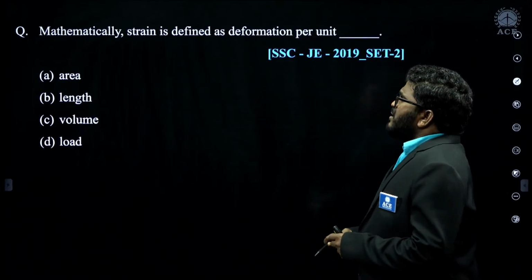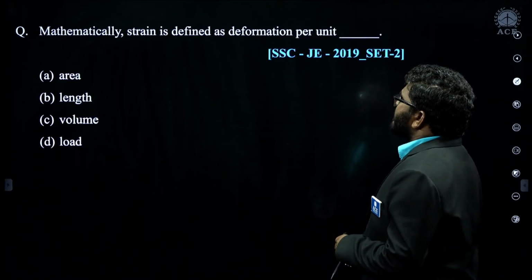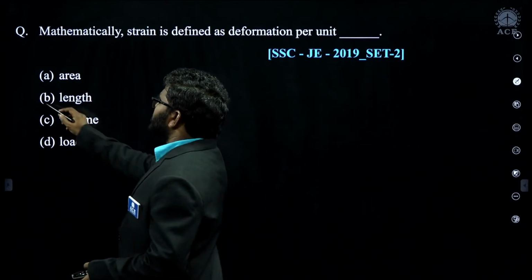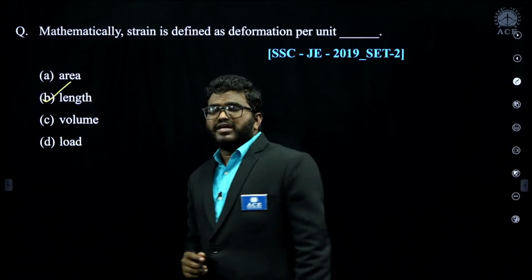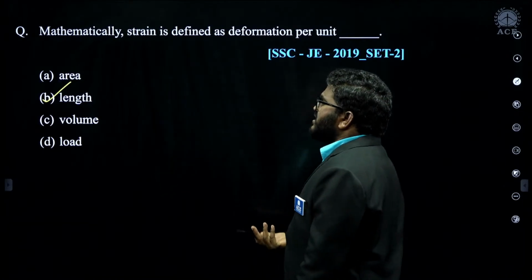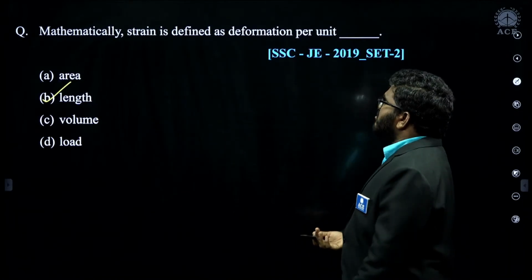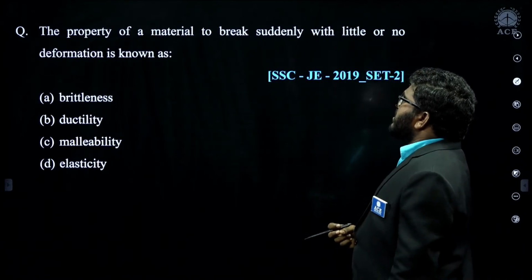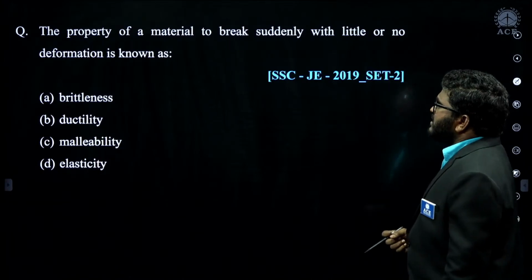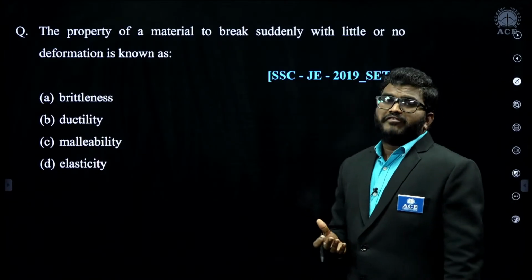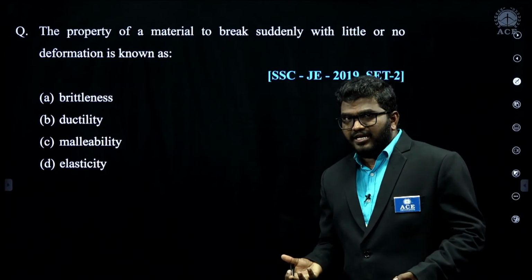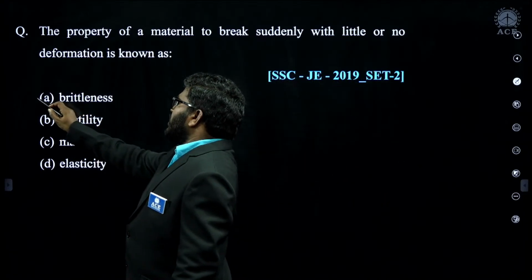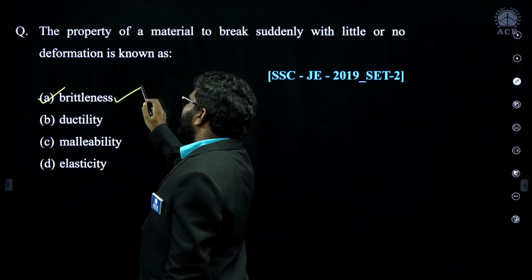Now, mathematically, strain is defined as deformation per unit length. It's a very simple question. Deformation per unit length is nothing but change in length by original length, which is a strain. Very simple question. Now, see here, the property of a material to break suddenly with little or no deformation. If a material will break suddenly by applying load without any deformation, we call it brittleness.